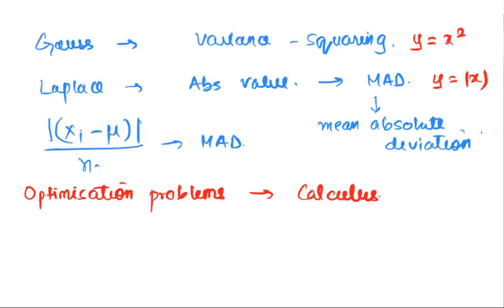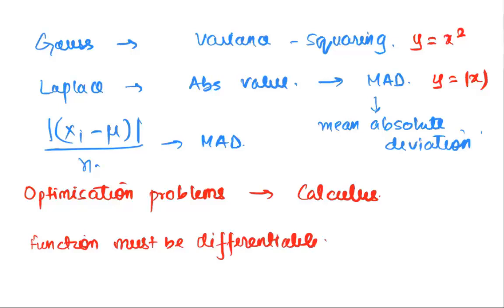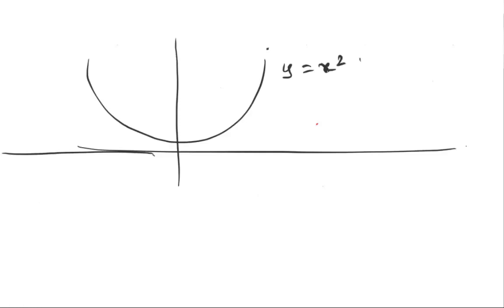Now for that to happen, a function needs to be differentiable. The function must be differentiable, which means that you should be able to differentiate that function. Now, if you look at the two functions that we're talking about, one function looks like this. This is y is equal to x square. The other function that we are talking of looks like this. This function that you are looking at, this is y is equal to mod x.